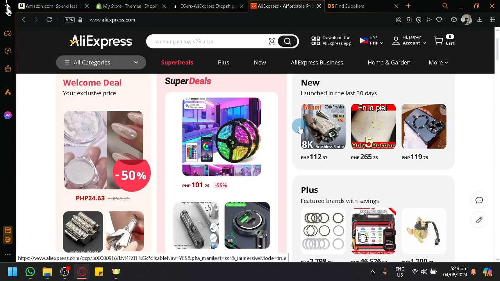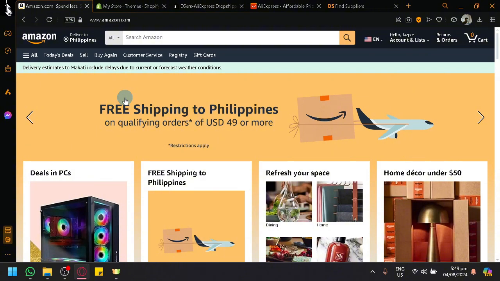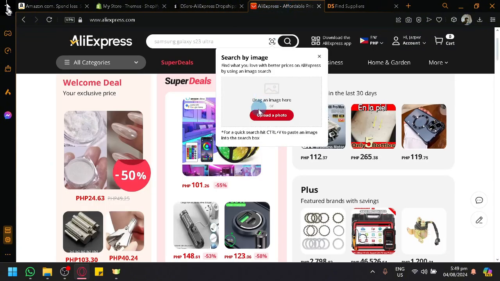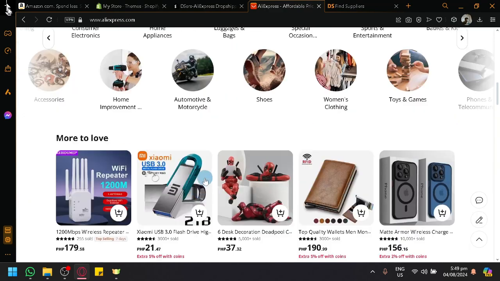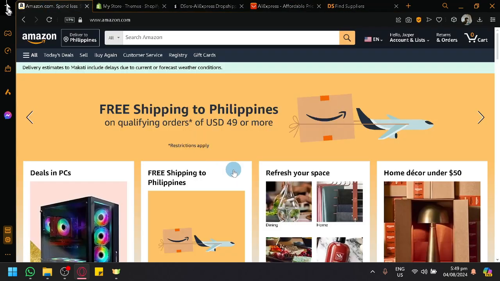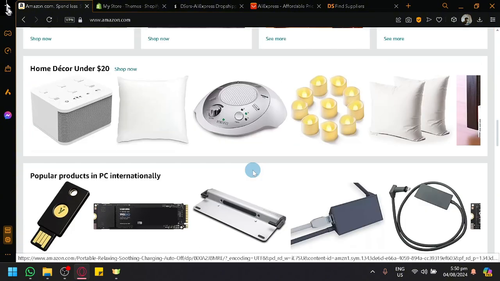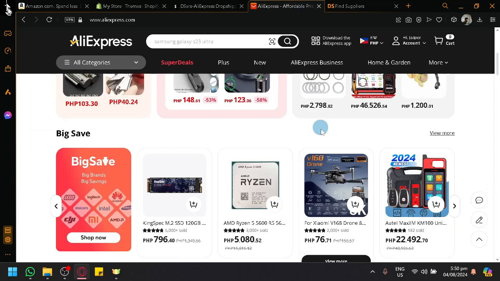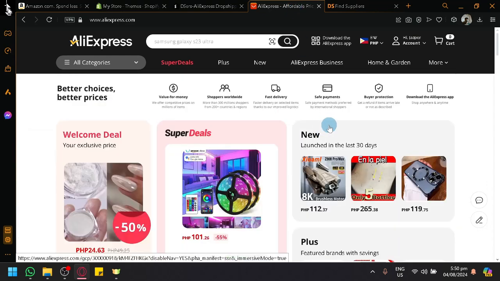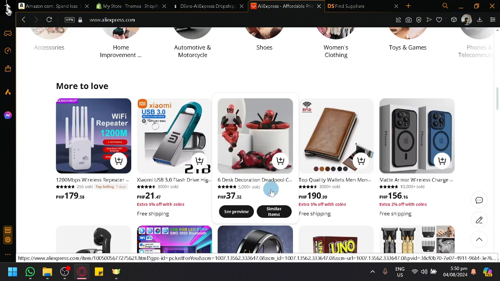So first things first, there is no direct connection yet between Amazon and AliExpress, because these two platforms are not platforms that you could literally just click a few buttons to connect. These two platforms are stores in their own right. So they are more focused on being a store themselves rather than integrating print on demand or dropshipping business into their system. No, they're more focused on selling on their own.